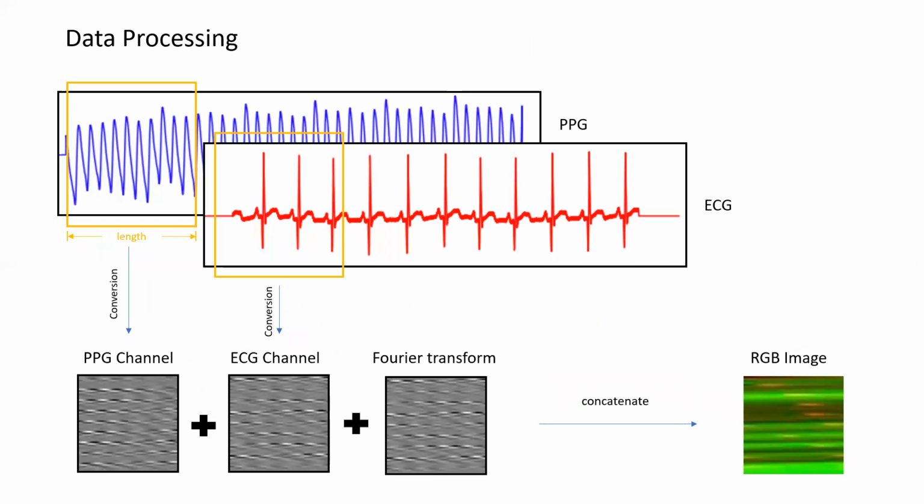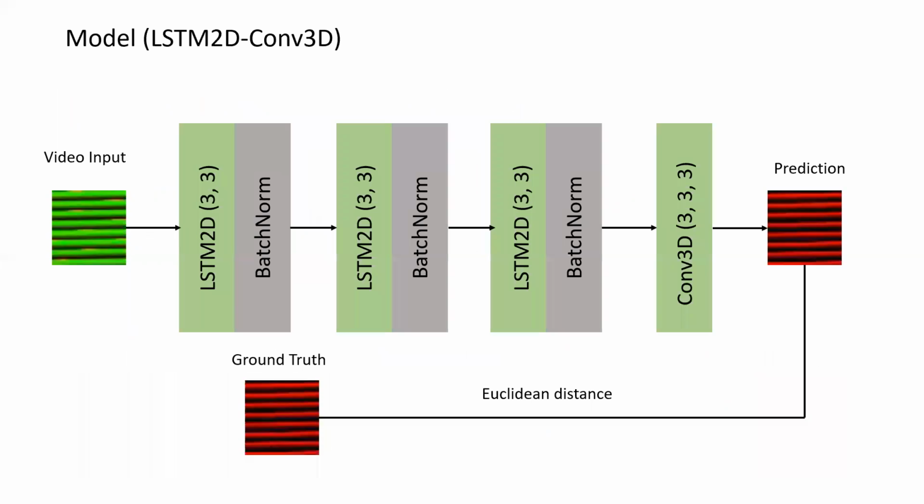Since the signals themselves may not be sufficient for learning the dependence between inputs and the blood pressure values, we use data augmentation techniques to improve model performance. We use novel signal processing techniques to convert one-dimensional signal into a three-dimensional input by folding the input signal over itself like a snake to form a two-dimensional signal, just like an image. Then we stack multiple such images together to form a 3D video input. This is then used as input data to train the ML model.